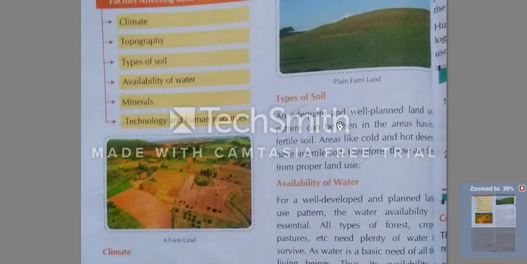And well planned means suniyojit, pre-planned we can say. That means a place having fertile soil. People use that place mostly for agriculture.